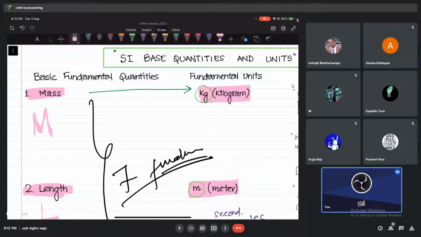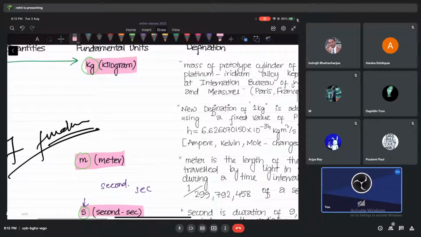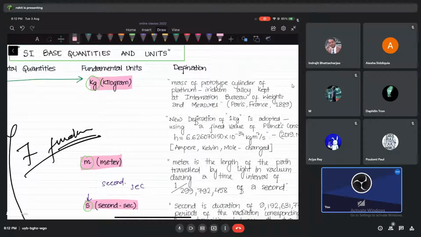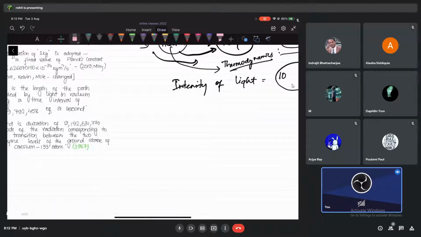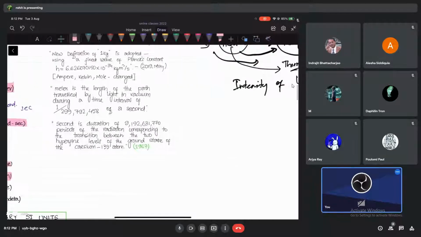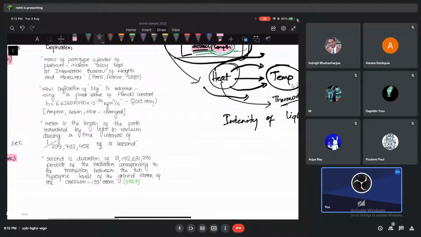How do you think people came and said that this much mass, this much heavy thing we will call 1 kilogram, this much heavy I'll call it 2 kilogram? How do you think people came to this? I'll tell you. Okay, now these people are disturbing me so much. So I was saying something here. I was talking about mass.